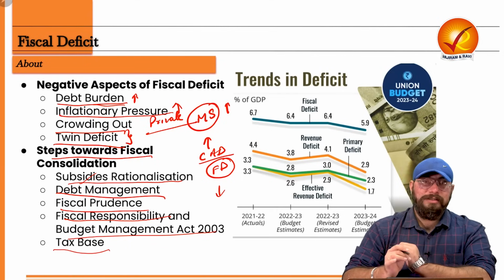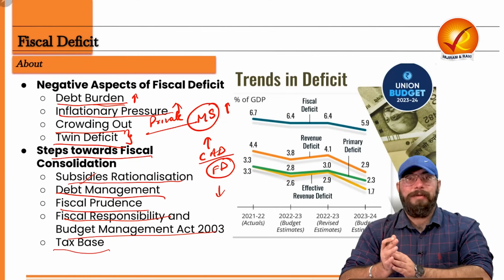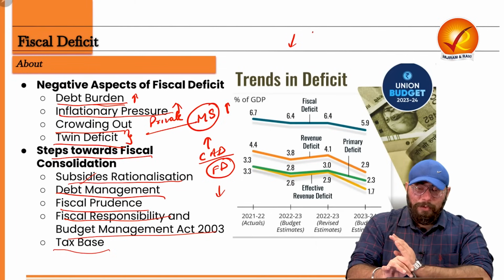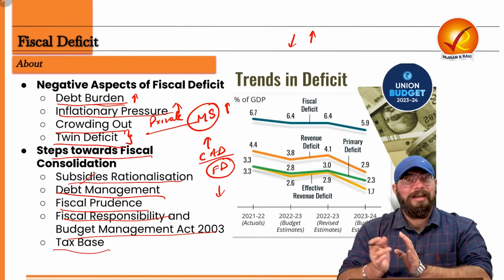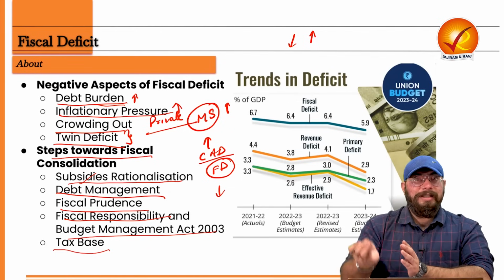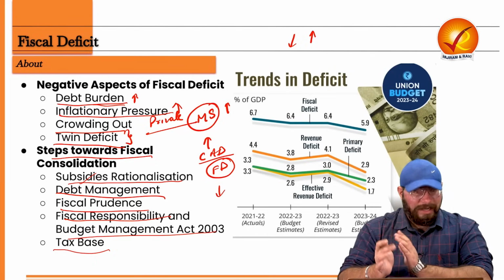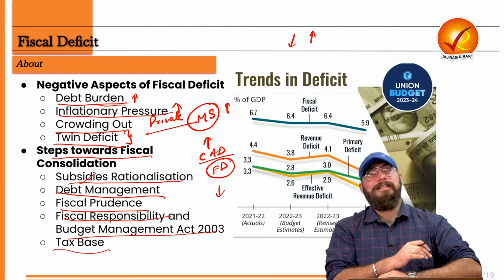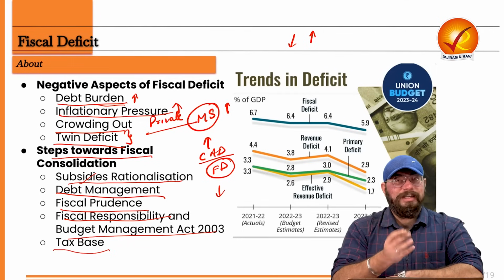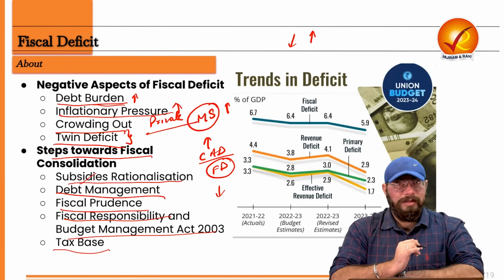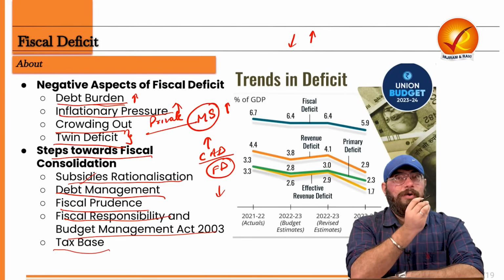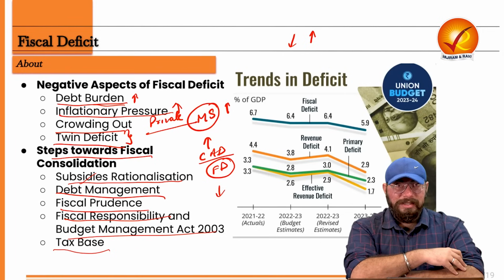And last but not the least, increasing the tax base. So not just reducing the expenditure, but also increasing the receipts and the revenue of the government. So the government is also taking various steps to increase its revenue resources. And how so? Through increasing the tax base. Now the GST reform, which is a very historic simplification of indirect taxes in our country, or whether we talk about the direct tax code, or be it launching a faceless assessment scheme by the government.